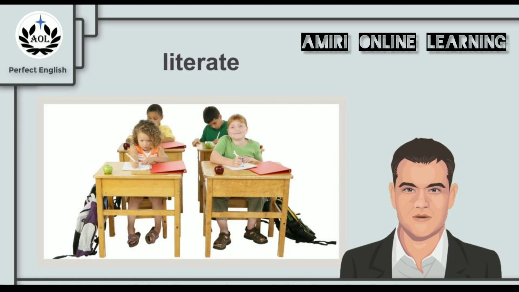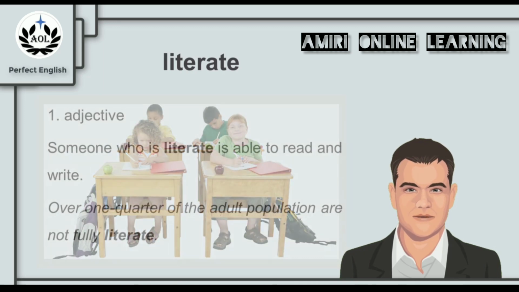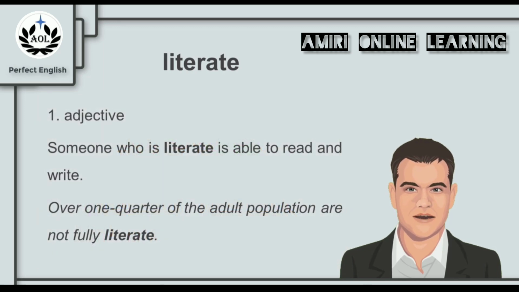Now you look at this picture and you can see students in their classes. They're writing something with this typical apple next to them, and the whole idea is about knowledge and learning. But how does that relate to the word literate? Let's find out. Now, literate is an adjective. Someone who is literate is able to read and write. For example, over 1/4 of the adult population are not fully literate. That means not all of them, this 1/4 we're talking about, they cannot read and write properly.